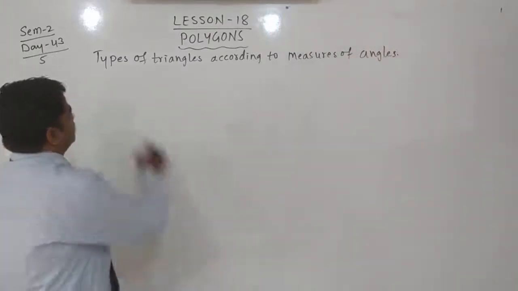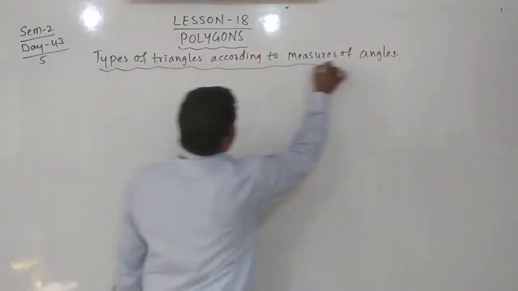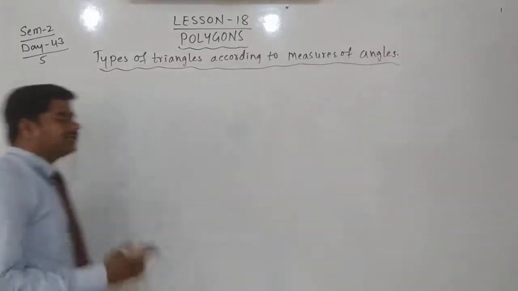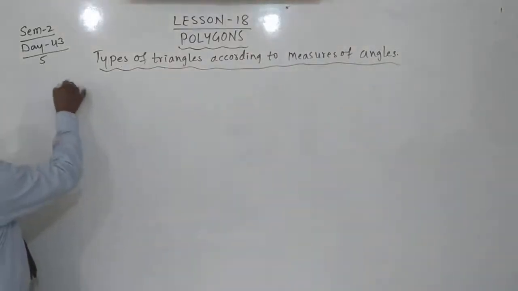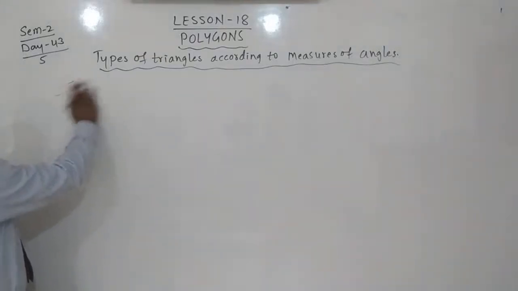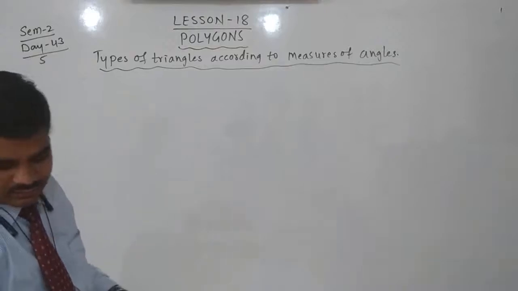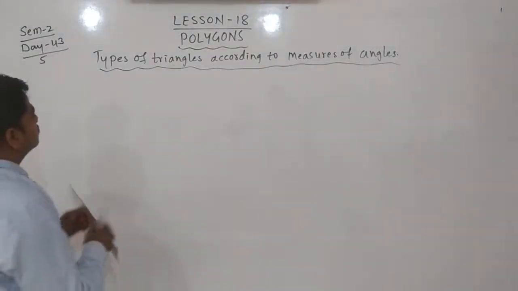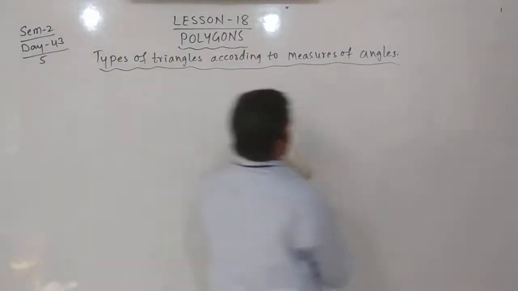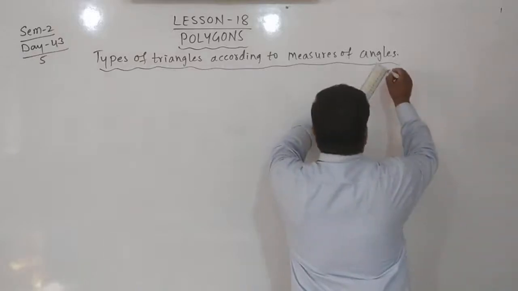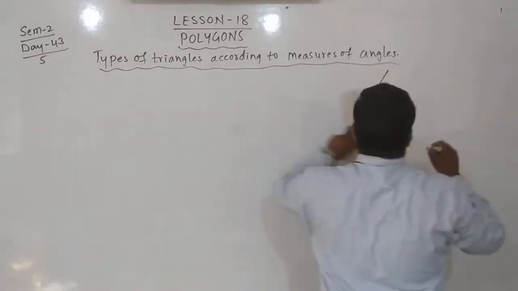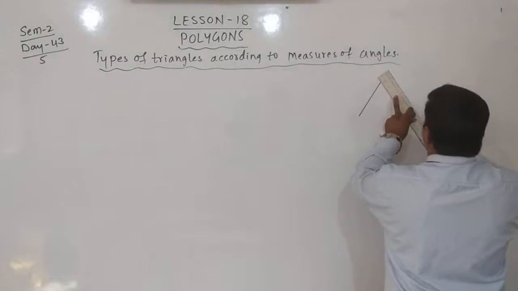Here first type, the types of angles are only the same. Here it is, I will draw first the triangles. It's very simple. A rough diagram, it's not exact.